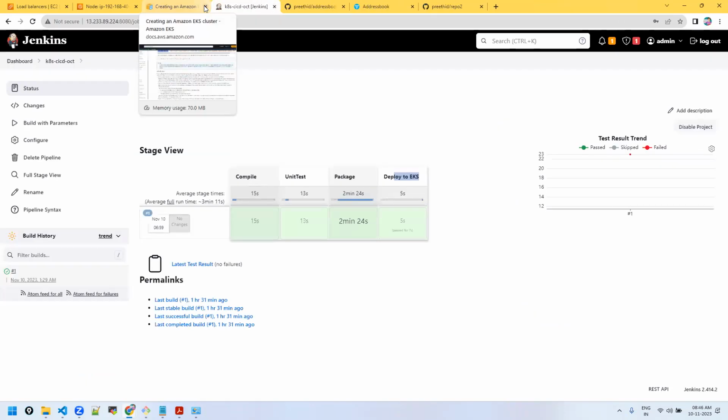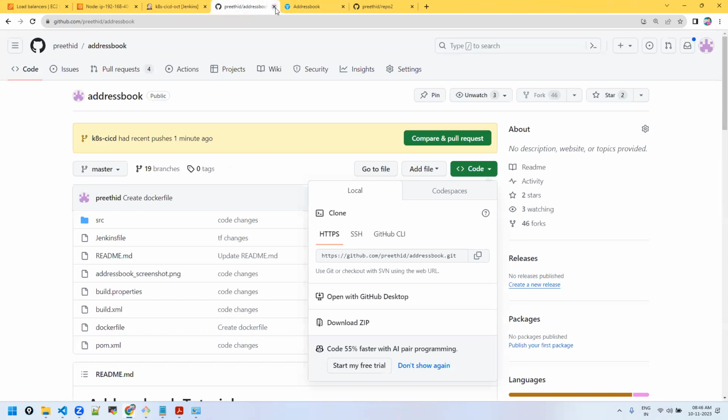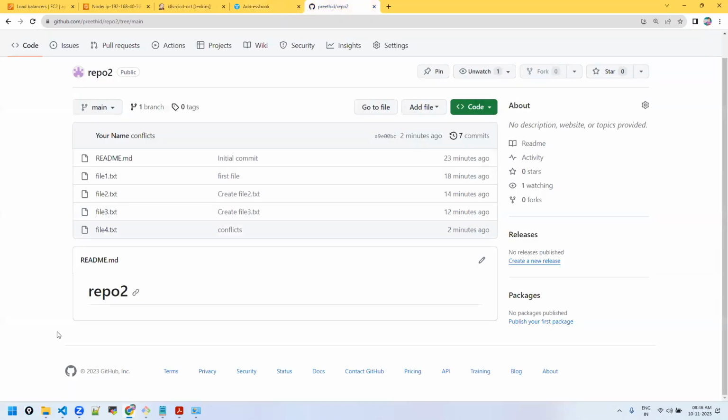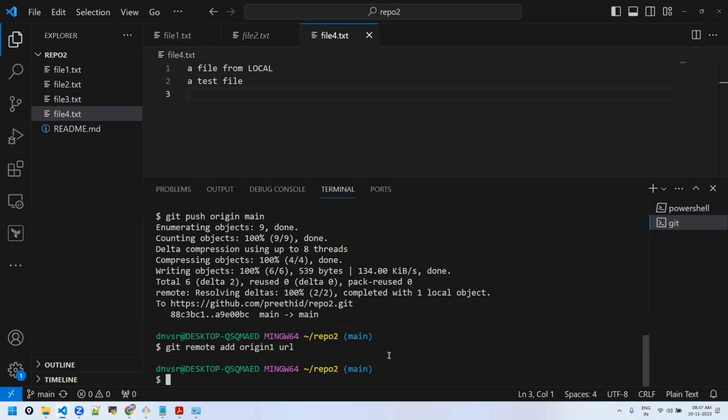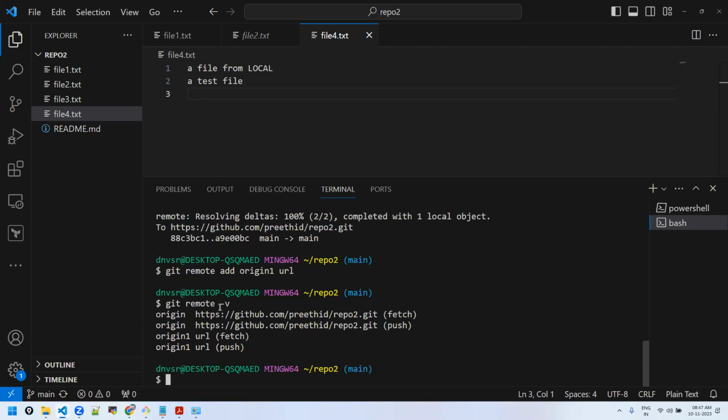Preethi, I have one question. If we wanted to push into another repository in remote, like repo3, what is the command for that? You can add it explicitly. Git remote origin is already added to one URL. You can put any other name like origin1 and that URL. Next time, what you will do? Git push origin1. That's how you can map to multiple repos. This is what you are asking, right?